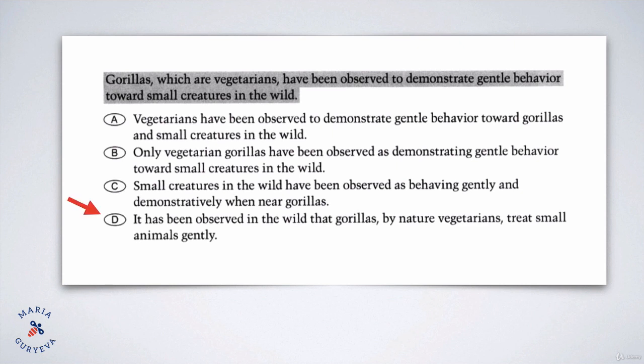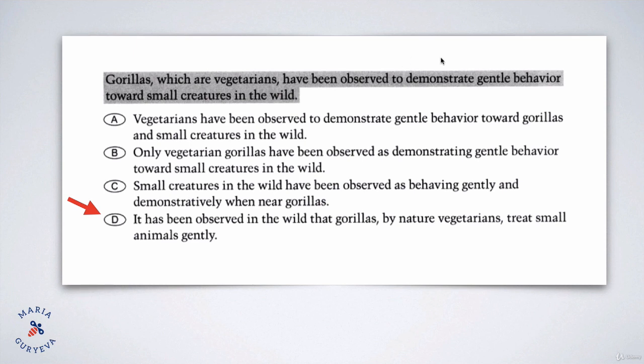It has been observed in the wild that gorillas, by nature vegetarians, and by nature vegetarians is the same as which are vegetarians, treat small animals, and small animals is the same as small creatures, gently, right? Gentle behavior is the same as gently. Okay, so this is a perfect paraphrase of this sentence. It paraphrased it very well, and it also didn't make any mistakes.